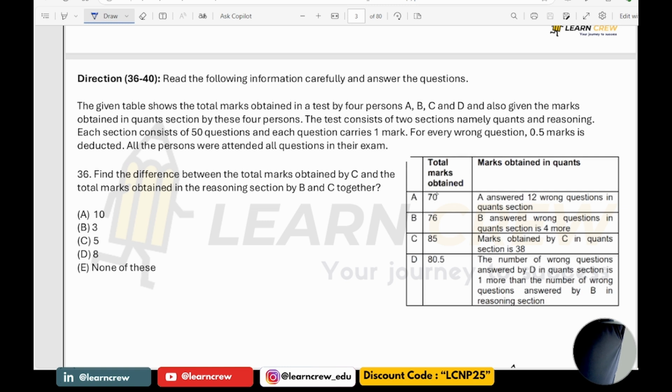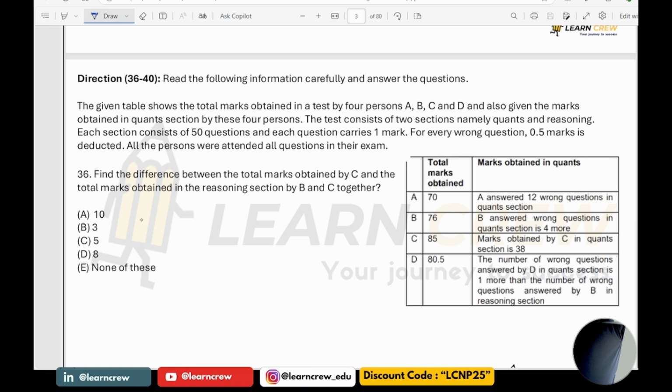Total marks obtained by A is 70. A answered 12 wrong questions in the quant section. B answered 4 more wrong questions in the quant section. Marks obtained by C in the quant section is 38. And for D, the number of wrong questions answered in the quant section is 1 more than the number of wrong questions answered by B in the reasoning section.